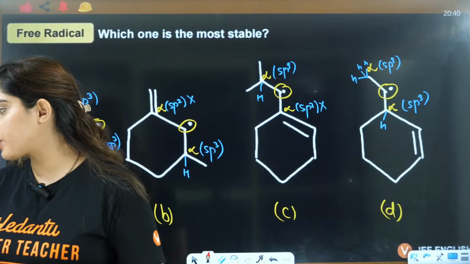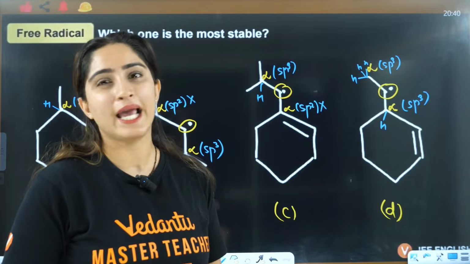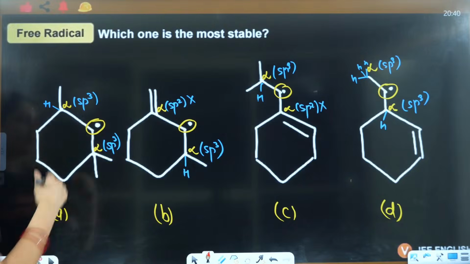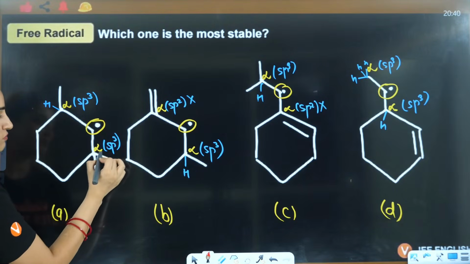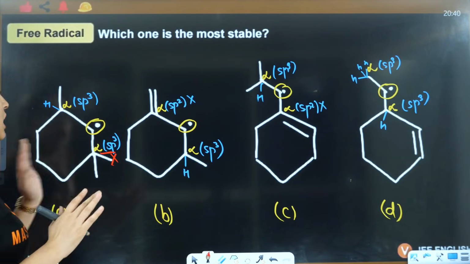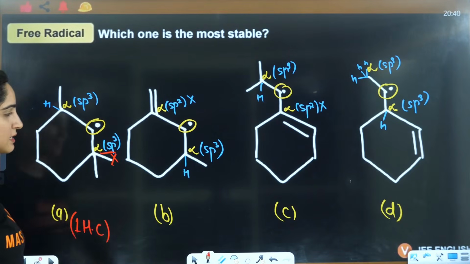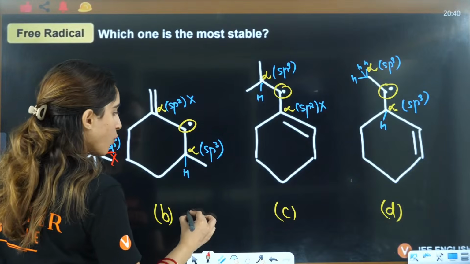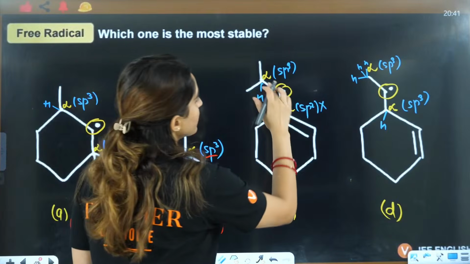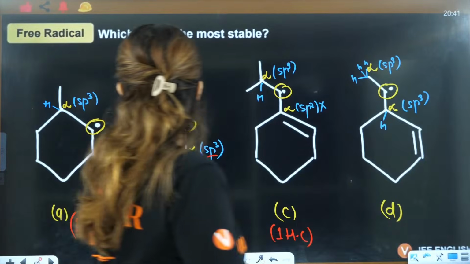Negative charge hyperconjugation, Abhishek, that we'll talk about later on. After free radical, we are going to do alkene, and after that I'll talk about carbanion. Okay, so if you see this here, this is having no alpha hydrogen, so no alpha hydrogen also means no hyperconjugation. Again cross, this is one hydrogen, so one hyperconjugating structure, right? This is going to have one hyperconjugating structure because of this hydrogen. This is going to have one hyperconjugating structure because of this hydrogen here, right?